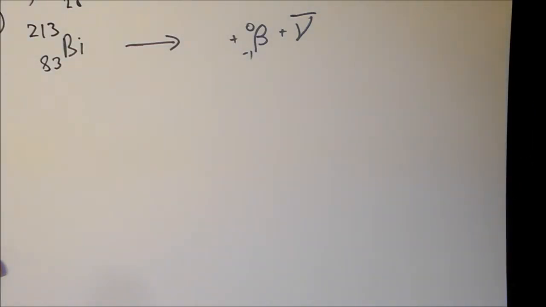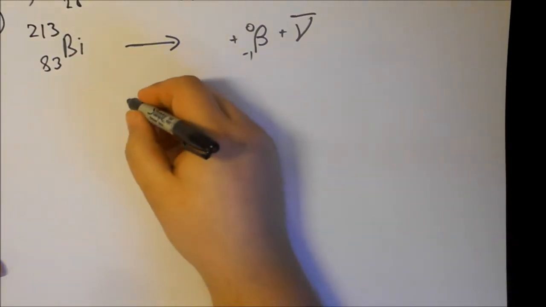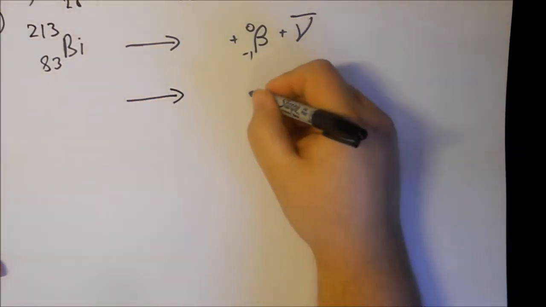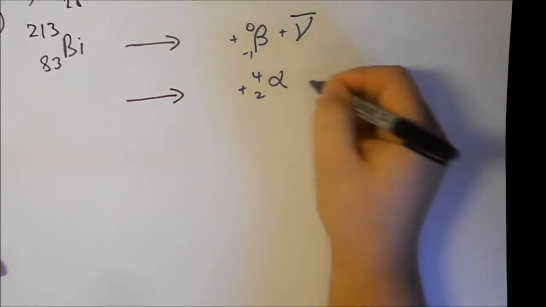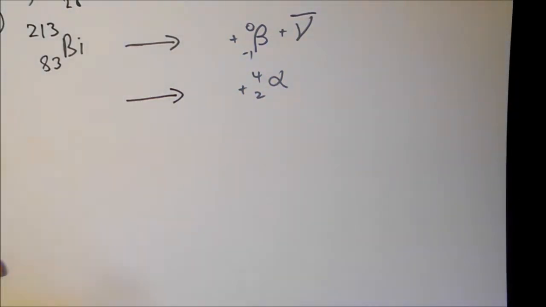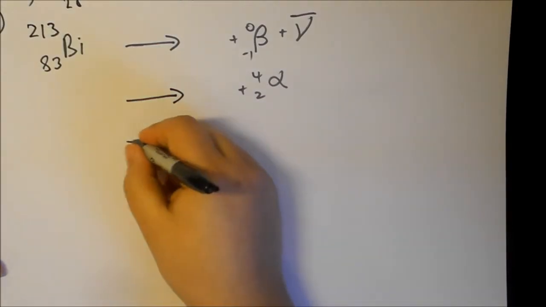It then emits an alpha particle. Now notice how I'm adding in the information I know as I'm reading it. And it's just a case of filling the blanks. And then another beta particle before becoming stable.